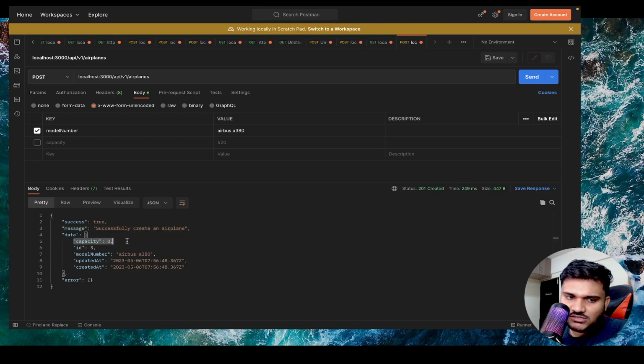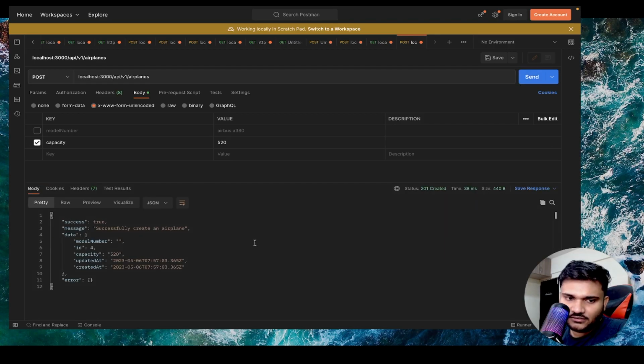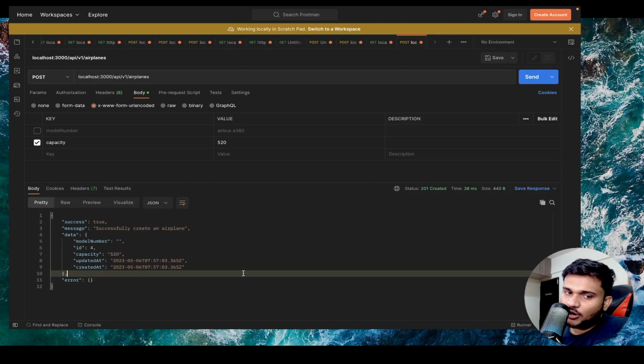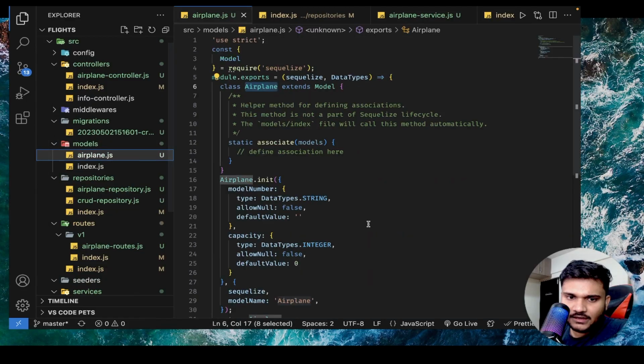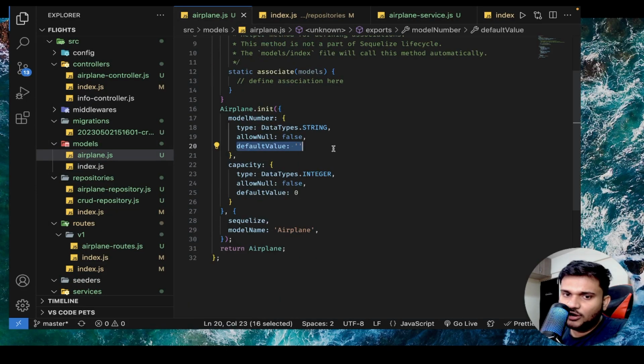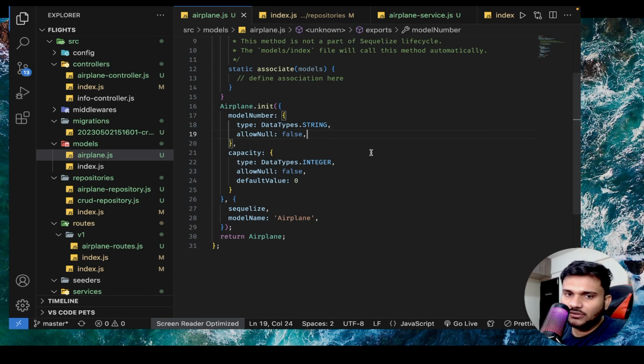Why? Because we have put the capacity value as default 0. So it will not throw an error for capacity. But if you don't send model number and you send it, you can see it still created a corresponding airplane. Now that's not that good, right? Let's go to our models and let's see here. Can you see we have a default value here as well? We should not put a default value for a model number anyway, right? We should never have a model number with default value.